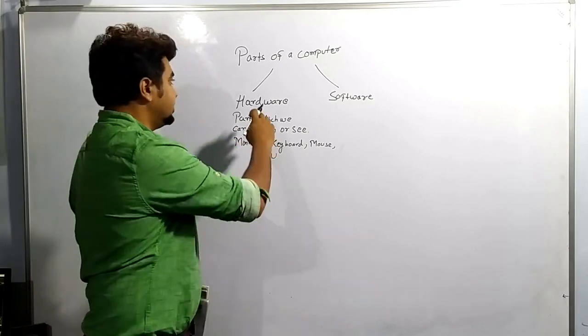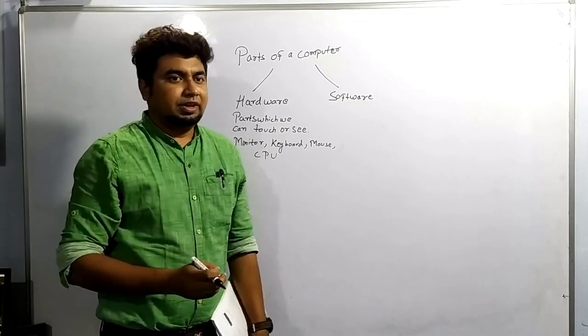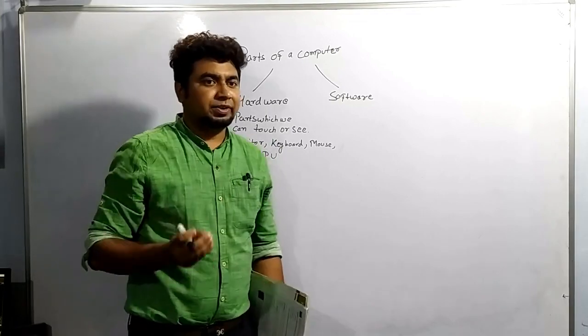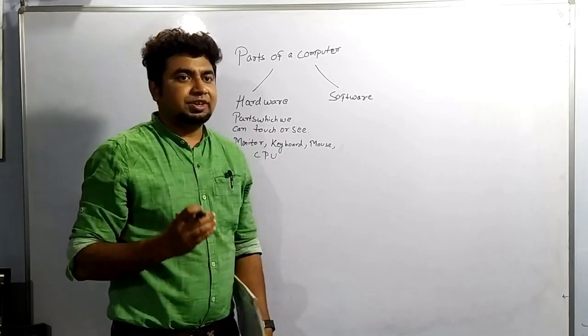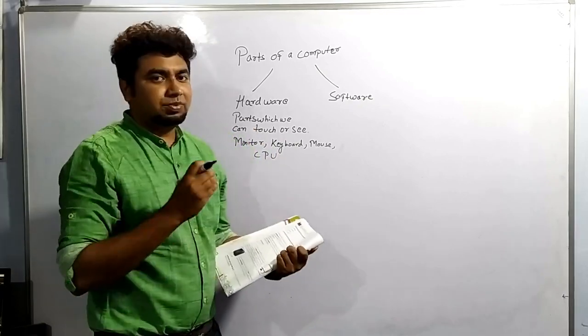But hardware does not work by itself. It needs something to govern it, something to run it. So it is run by a set of programs or a set of instructions.